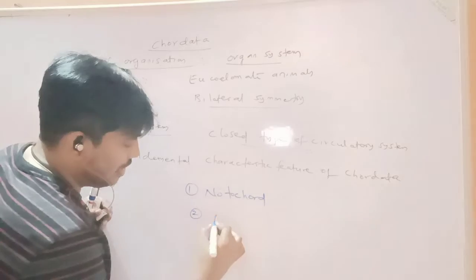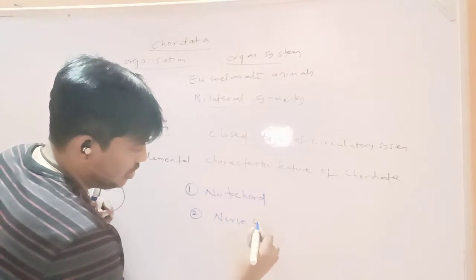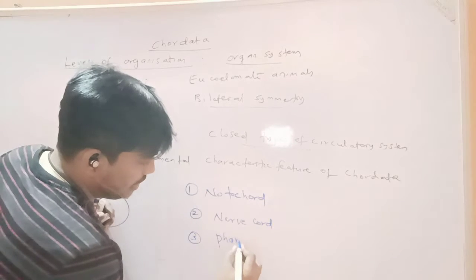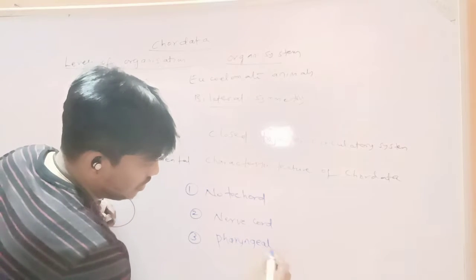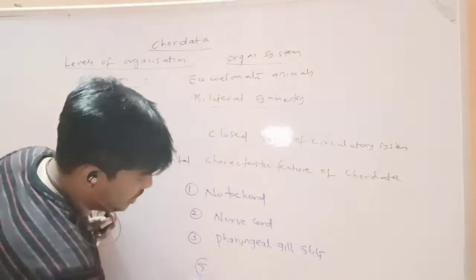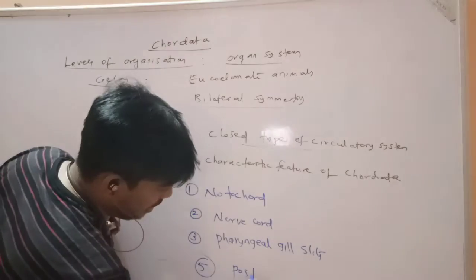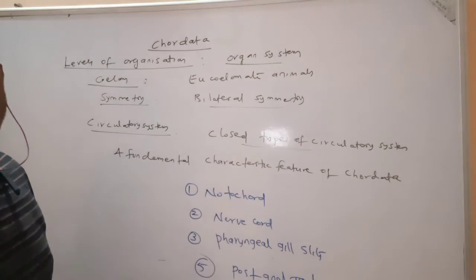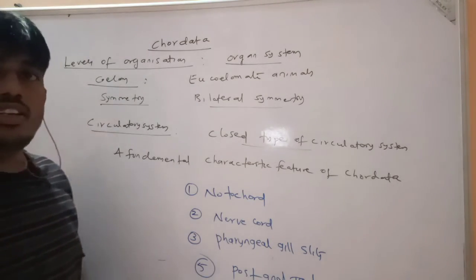Second one is nerve cord. Third one is pharyngeal gill slits. And fourth one is post-anal tail.